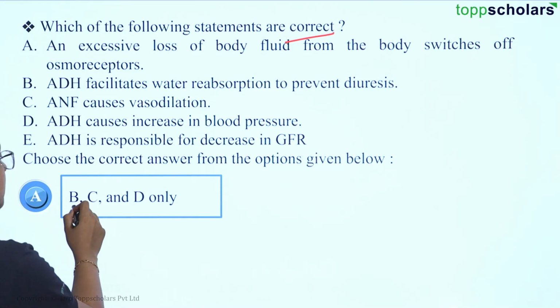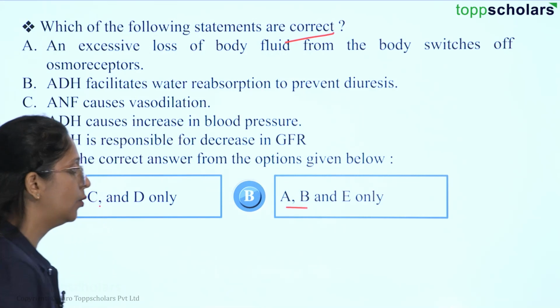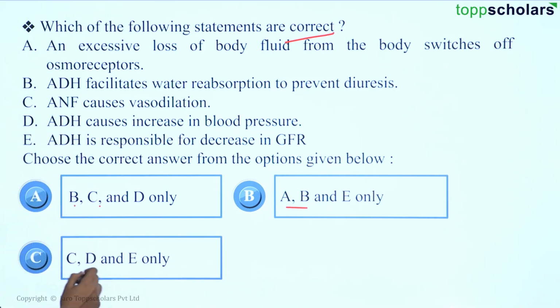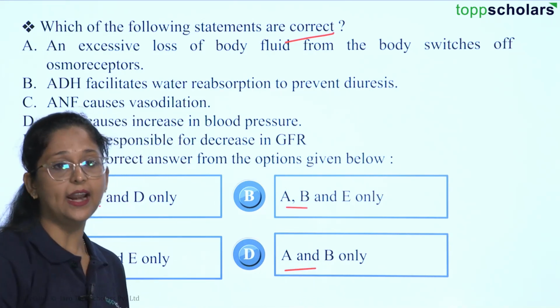Option A is B, C and D only. Option B is A, B and E only. Option C is C, D and E only. And option D that we have is A and B only.